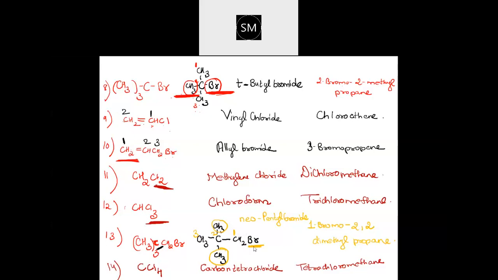Then Br was there. Tertiary means, see, the difference between neo and tertiary. Tertiary will be like this: one carbon here, then you will have CH3, CH3 and CH3. Three sides you will have 3 R groups, and the other one will be bromide. So this becomes tertiary. Here, what is the change you are able to find? In between there is one CH2 group. Immediately next to the carbon there is a carbon, so that's neo. If it is a halogen directly, then that will be tertiary. That is the difference between tertiary and neo.